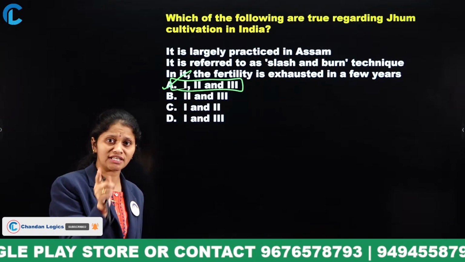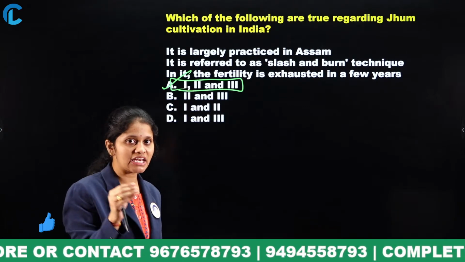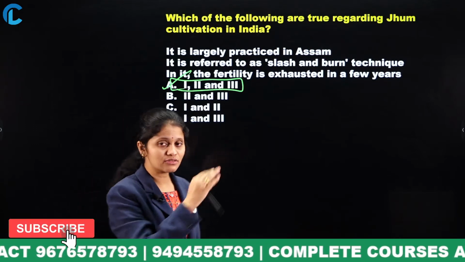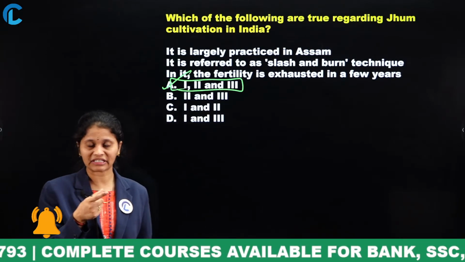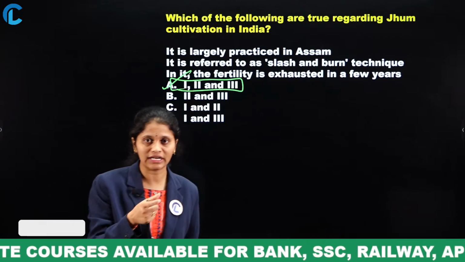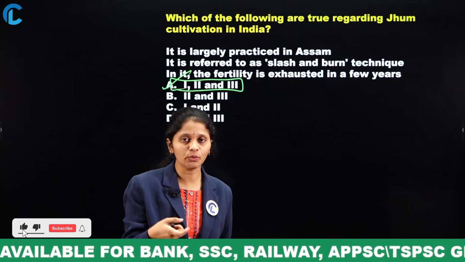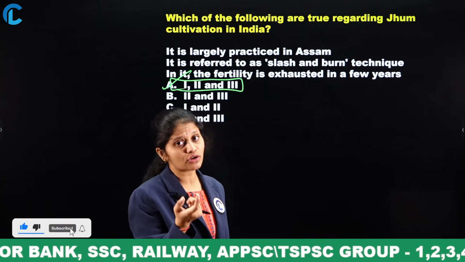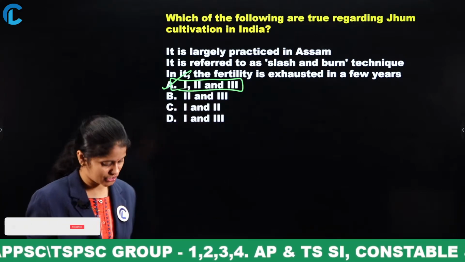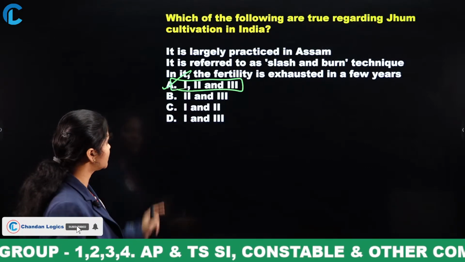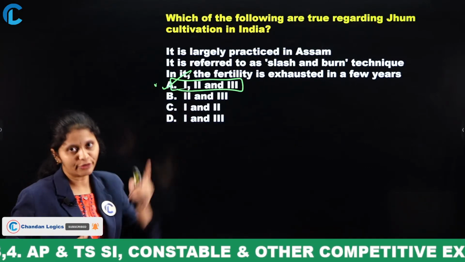Okay, now it is especially in the Assam area, that means in the hilly areas, and it is also known as the slash and burn technique. By doing this slash and burn technique, always performed in Jhum cultivation, in a few years the fertility can be exhausted. So that is also a true statement related to Jhum cultivation. So 1, 2 and 3 are correct, that is option A is the perfect answer.